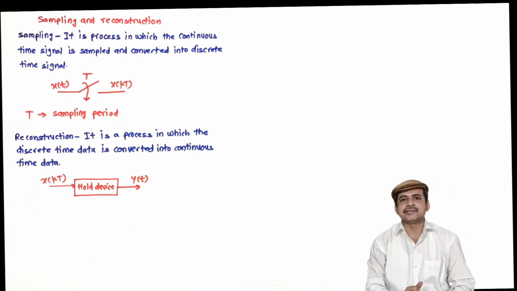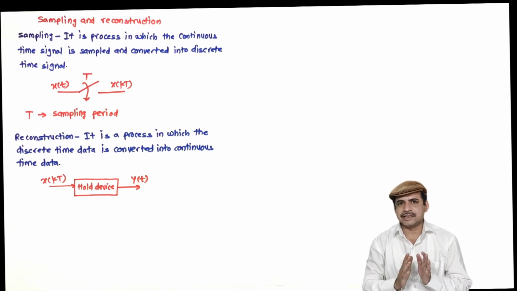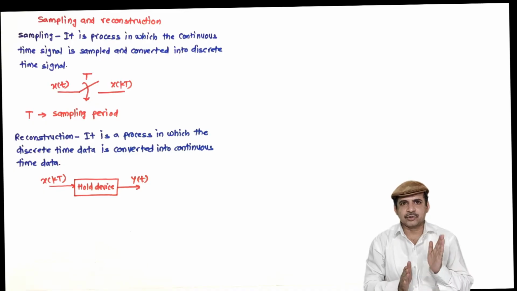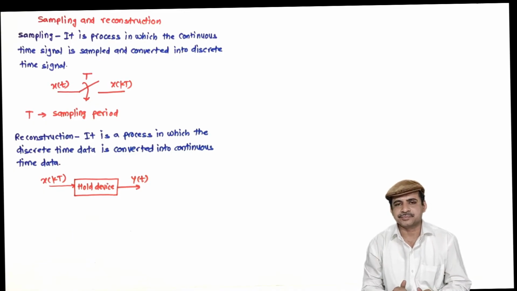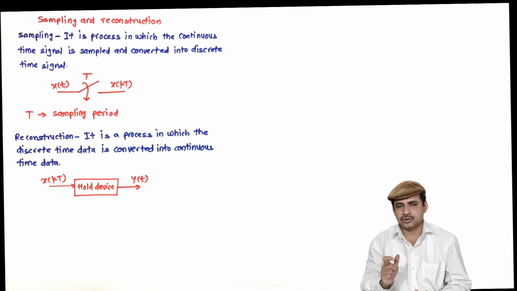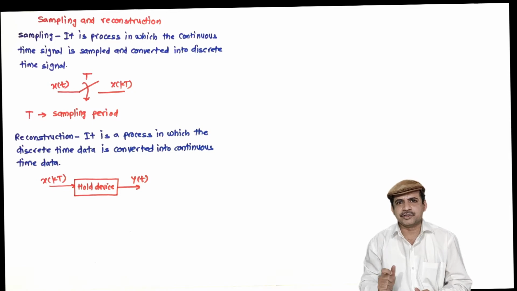So what the hold device does, it holds the data till the next sample comes. Because the data is in discrete nature, you have one sample at one time instance, then there is a gap, then the next sample comes. So the hold device holds the previous data till the next sample comes. And depending upon the type of hold device, that is zero order hold, first order hold, or some higher order hold, the nature of holding changes. But in control systems, the hold device used is the zero order hold. So while illustrating sampling and reconstruction, I will consider the zero order hold device.